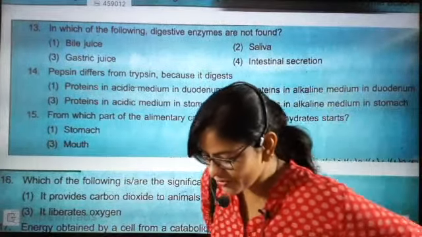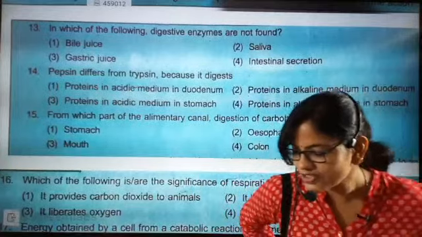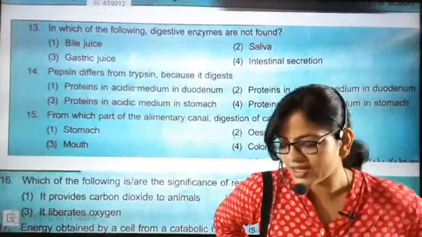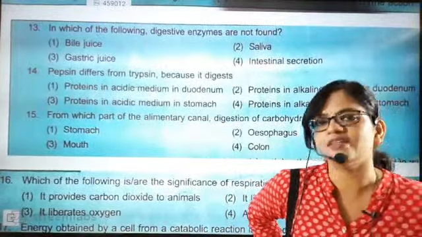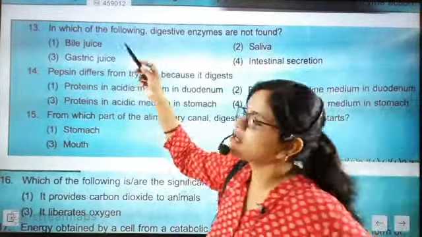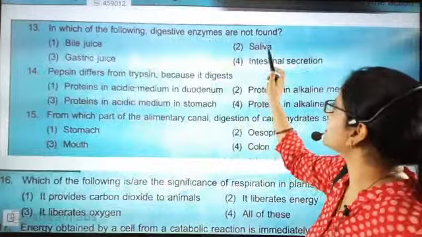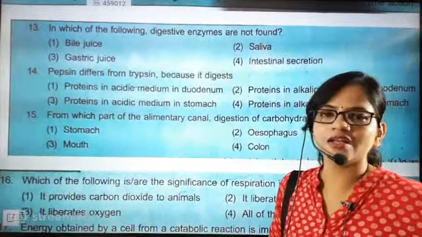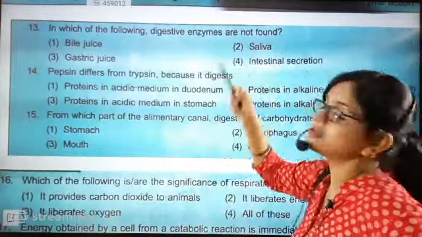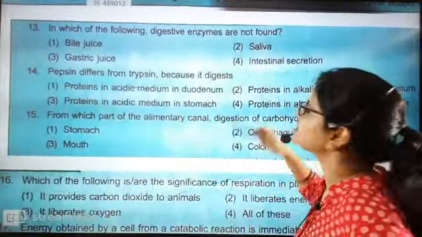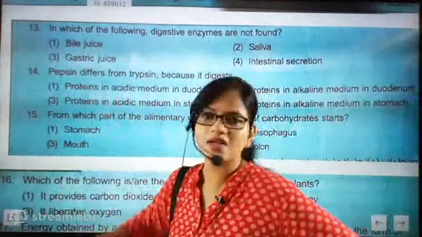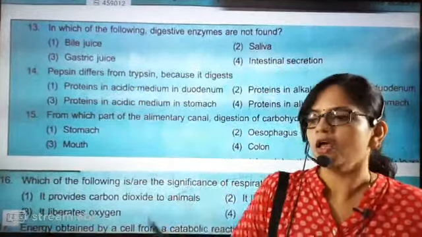Let's see how many of you are telling the correct answer. In which of the following are digestive enzymes not found? Absolutely correct answer. Salivary amylase is there; it contains amylase enzymes, so that is exactly a digestive enzyme. Intestinal secretions are definitely digestive enzymes, and gastric juices also contain enzymes.